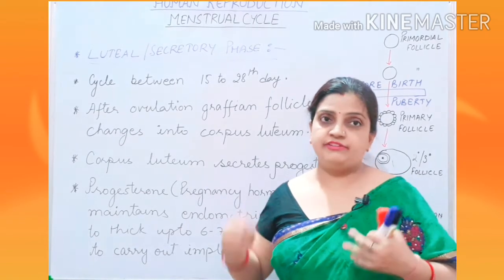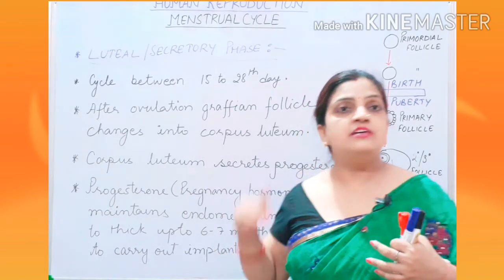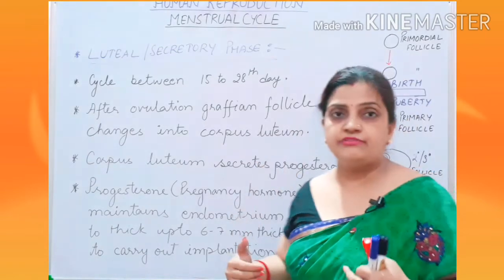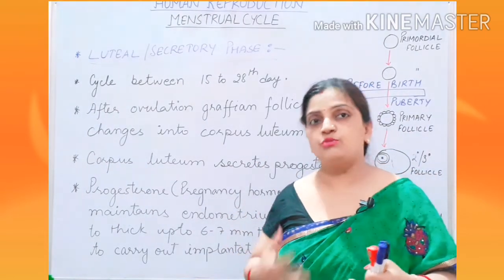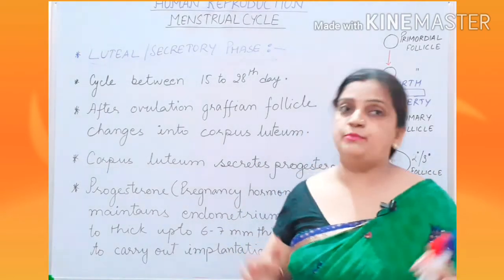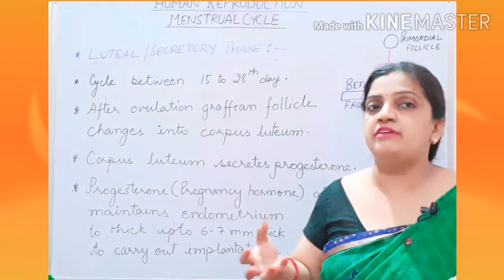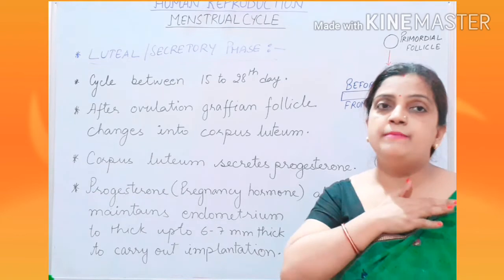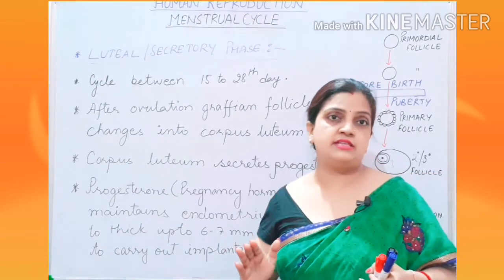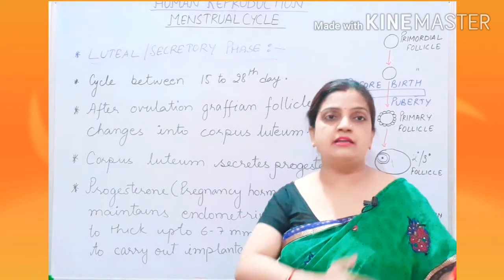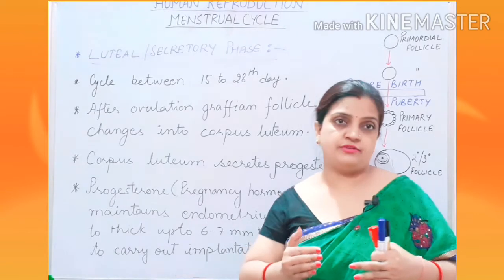Then this proliferative development after that changed into your luteal phase to convert into corpus luteum, because the body will be getting prepared for the sperm to receive and for the fertilization process. But if the fertilization doesn't take place, then again the cycle will repeat the menstruation phase.